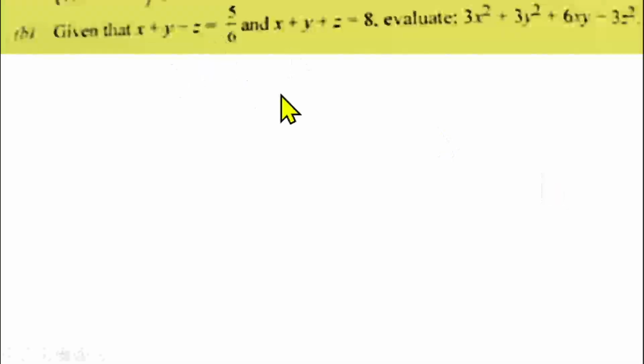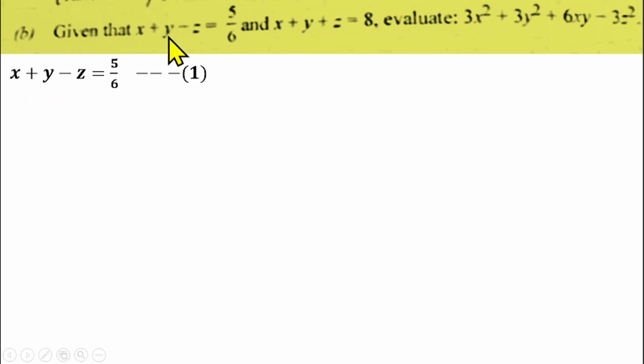Question number 8b is from substitution in algebra. We are told that given that x plus y minus z is equal to 5/6 and x plus y plus z is equal to 8, we have to evaluate 3x squared plus 3y squared plus 6xy minus 3z squared.